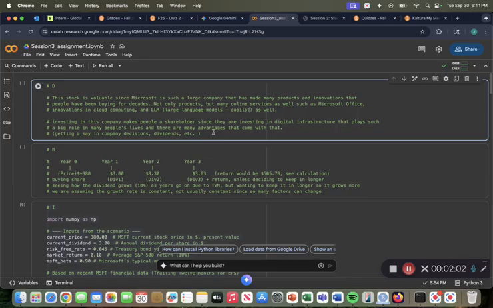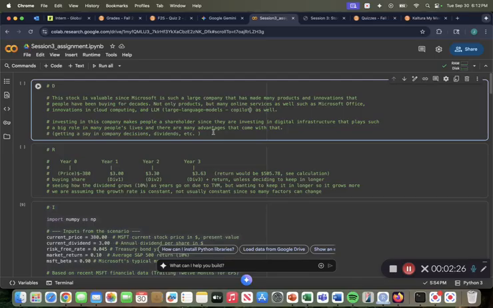now that we're making so many advancements with large language models, LLMs, like I've noted here, all this generative AI or artificial intelligence that we're using these days makes it super valuable, especially using Copilot and ChatGPT, all that stuff. Investing in this company makes a person a shareholder, since they're investing in digital infrastructure that plays such a vital role in many people's lives, and there are many advantages that come with that.